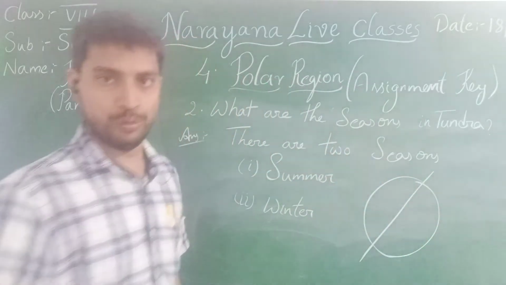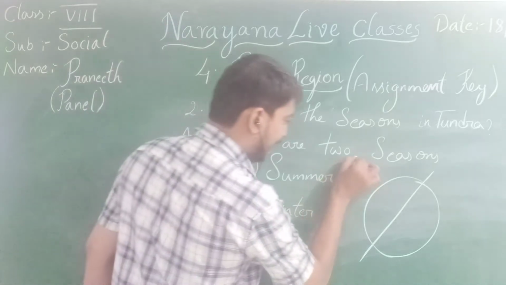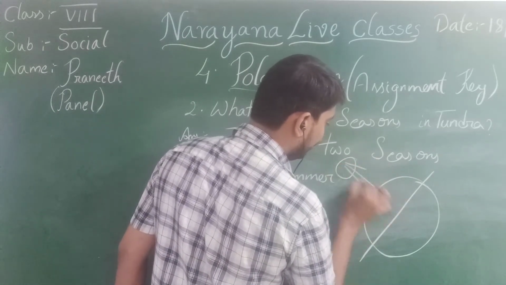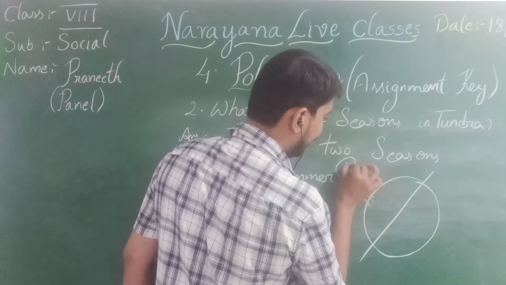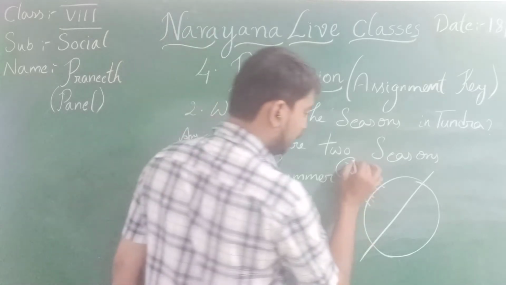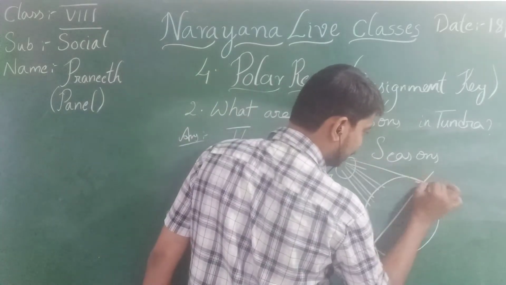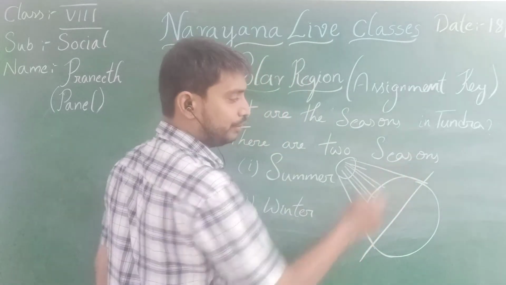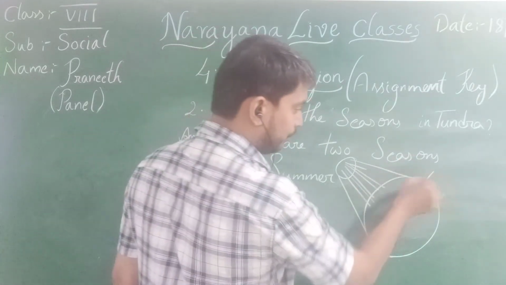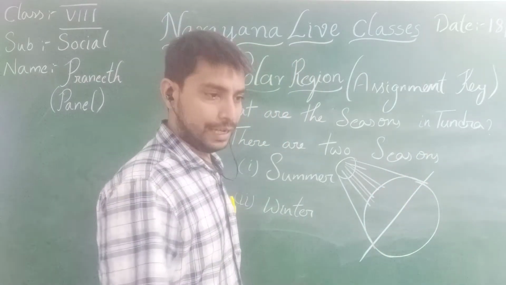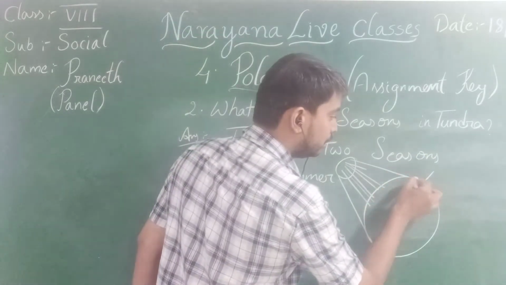This is a model of the globe. The sun rays fall directly on the equatorial region, but the polar region is somewhat far compared to the equatorial region, and because of the curvature, it takes a lot of time for the sun rays to reach.